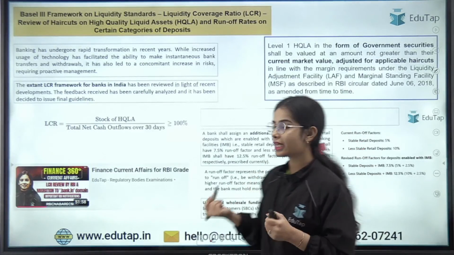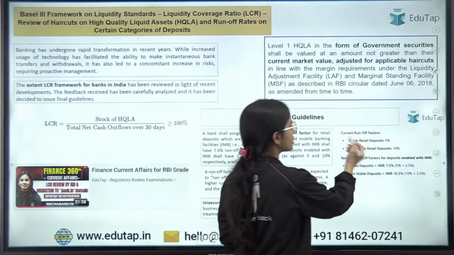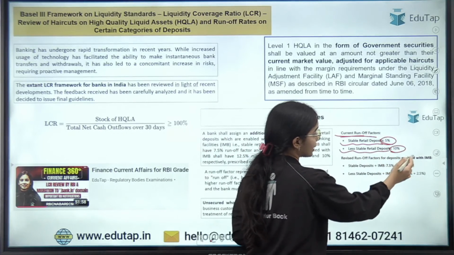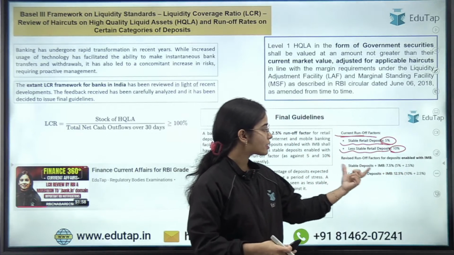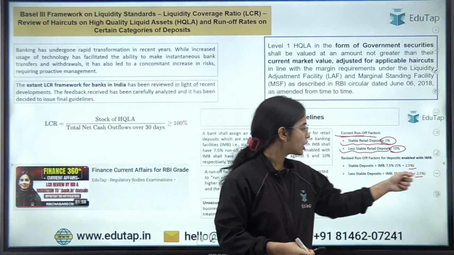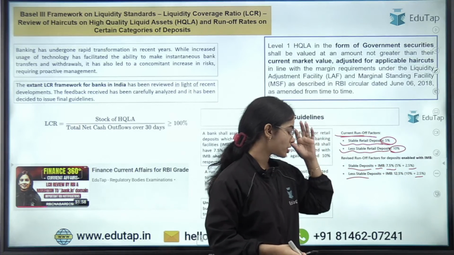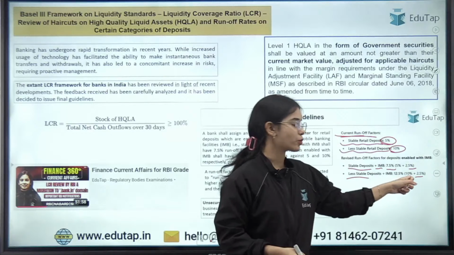Okay. So before, the runoff factors were stable retail deposit 5% and less stable retail deposit 10%. Now the revised runoff factor is 2.5% additional. So now stable deposits with internet and mobile banking are at 7.5%, and less stable deposits with internet and mobile banking are at 12.5%.